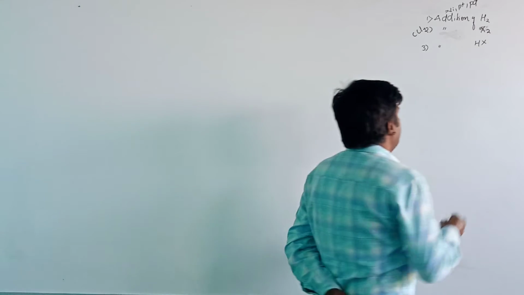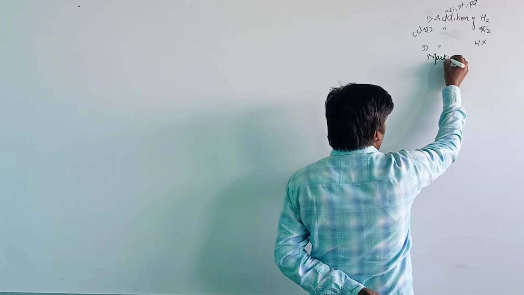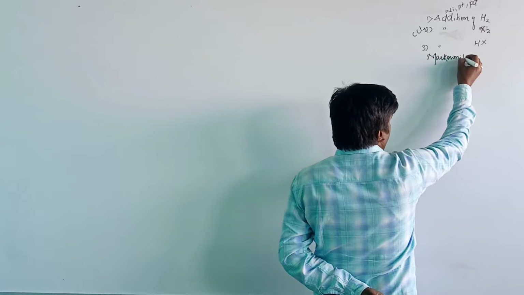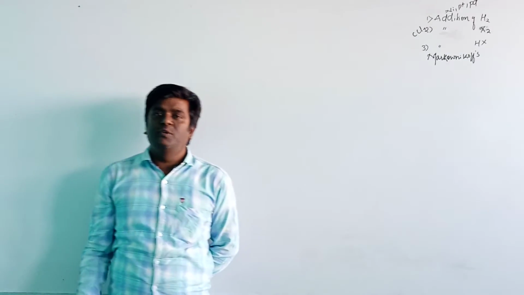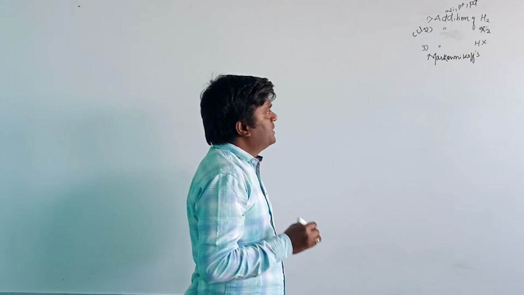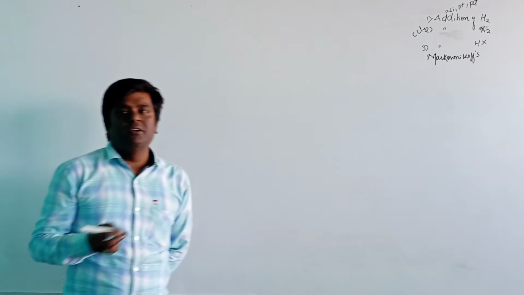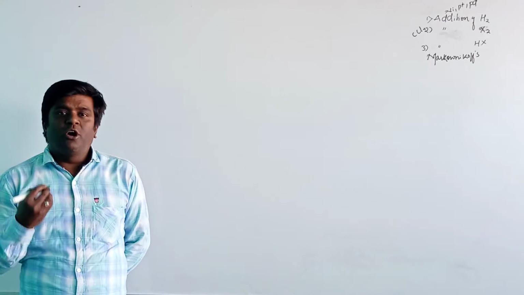This addition of hydrogen halide will be according to the Markovnikov rule. According to the Markovnikov rule, we will carry out addition of hydrogen halide to the alkene. If we carry it out in the presence of a peroxide, then it is known as Kharasch effect or peroxide effect.